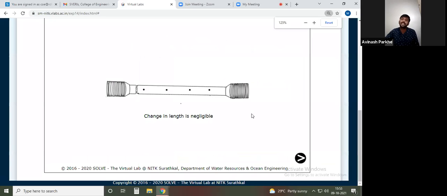That's why you will get different results for the mild steel, because it is mostly considered an elastic material, or it will be considered a ductile material. Therefore, maximum variations you will get in the mild steel in the form of change in diameter and change in length. But the cast iron is very strong, so that much variation is not observed, so it becomes negligible.